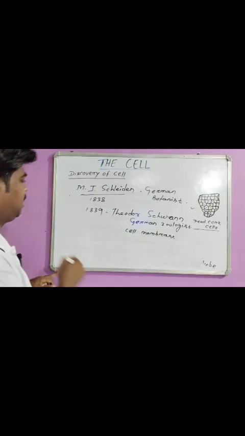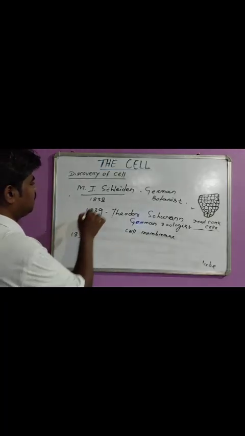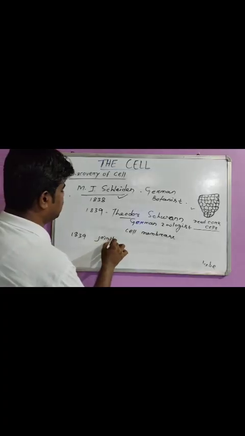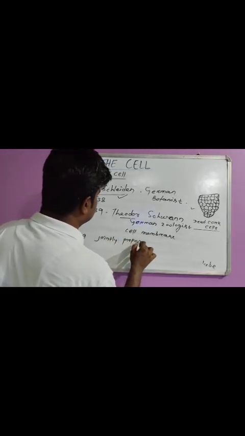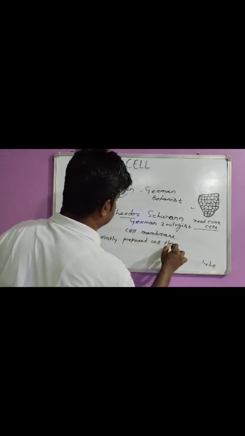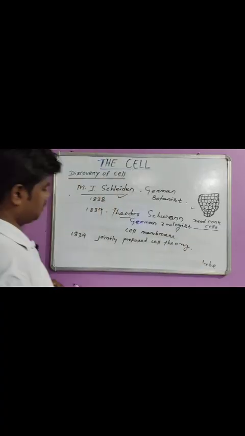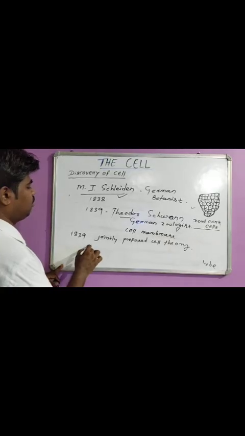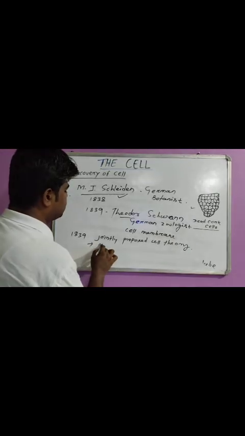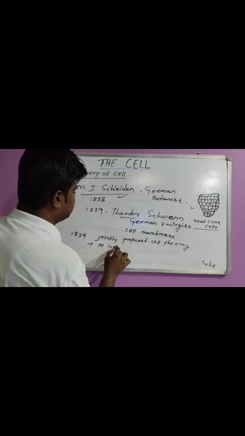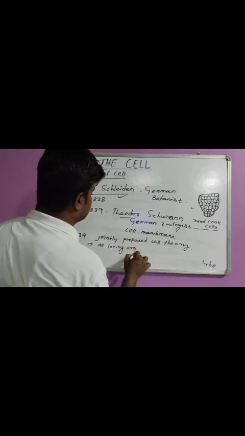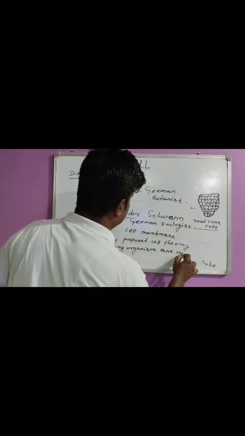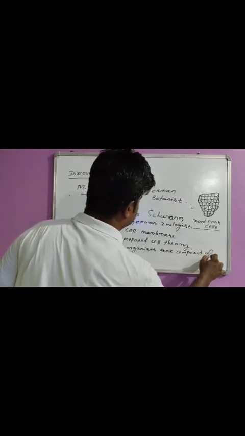And in the year 1839, M.J. Schleiden and Theodor Schwann jointly proposed cell theory. The cell theory states that, first, all living organisms are composed of cells.